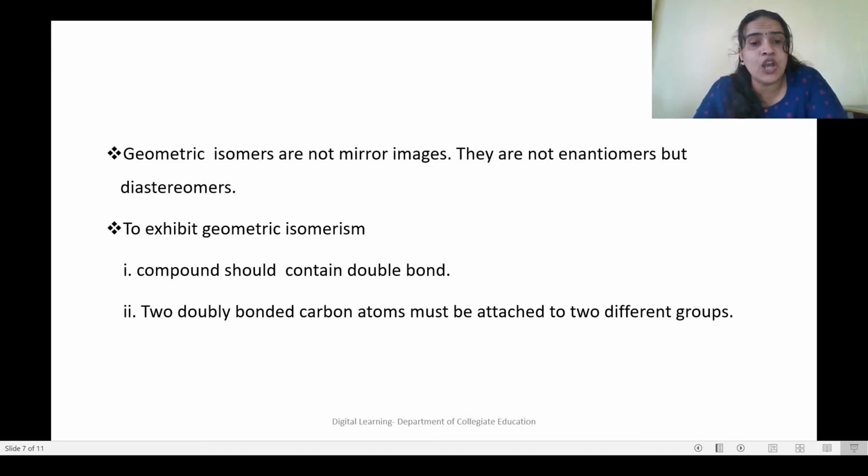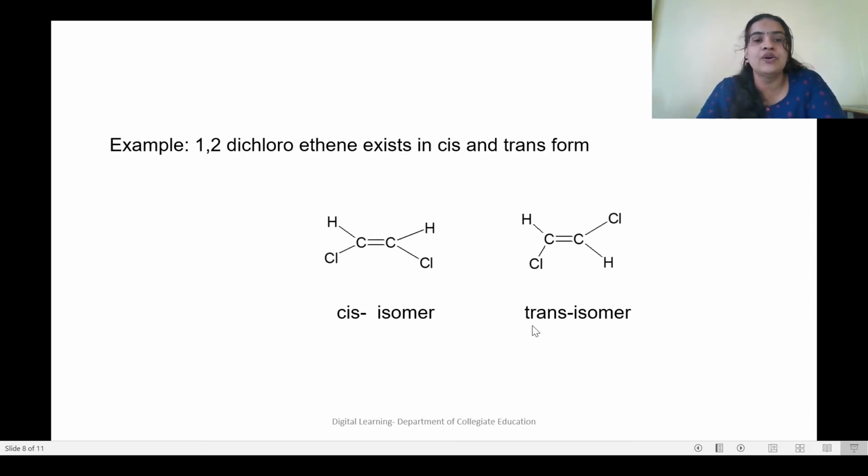To exhibit geometrical isomerism, the compound should contain a double bond, and the two doubly bonded carbon atoms must each be attached to two different groups. Another example is 1,2-dichloroethene. Here, the chlorine atoms are on the same side, so this is the cis form. Here, chlorine and chlorine are on opposite sides, so it is the trans form.